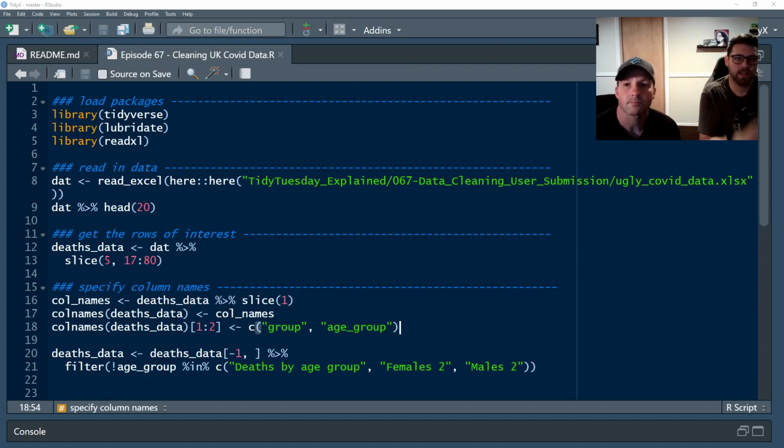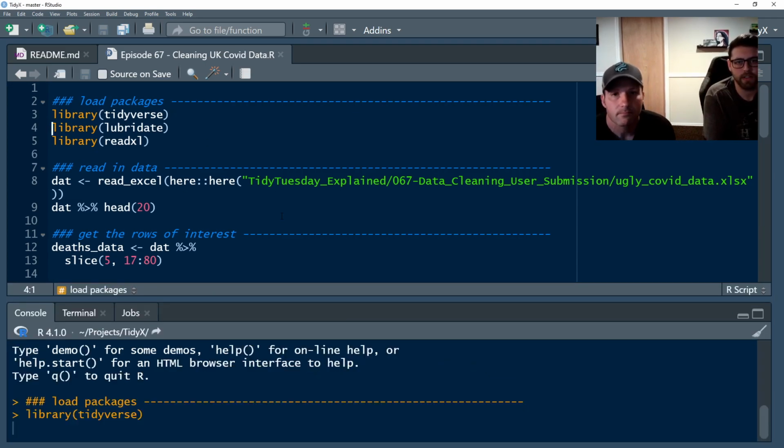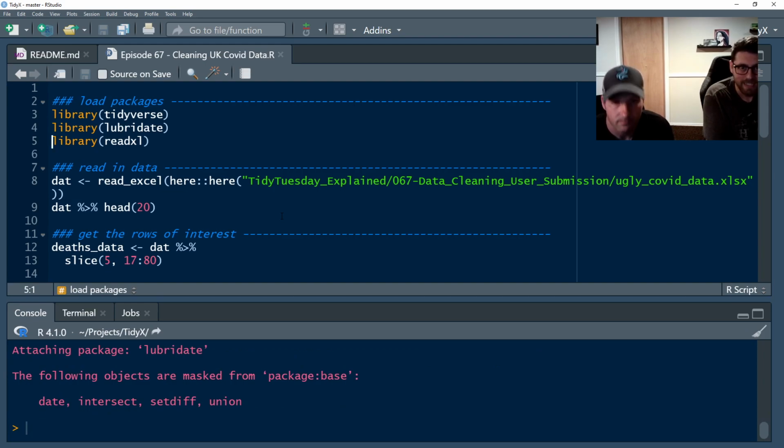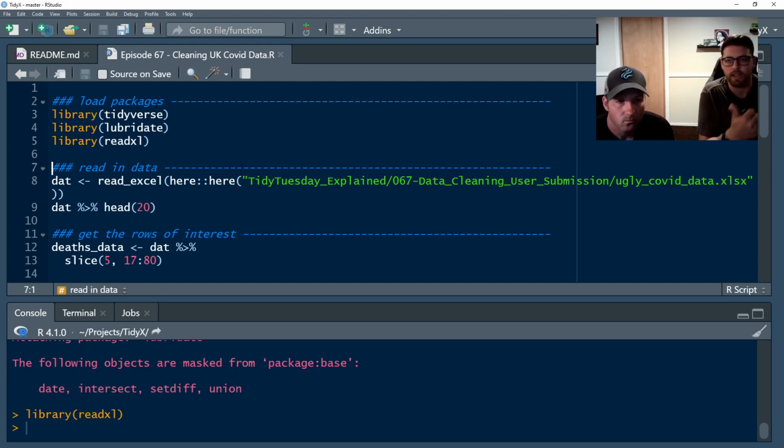So let's get going. First off, we load our packages: library tidyverse, library lubridate, and library readxl. Tidyverse for all our data manipulation needs, lubridate for handling some of those dates that we're going to deal with, and then readxl for actually loading in Excel data.